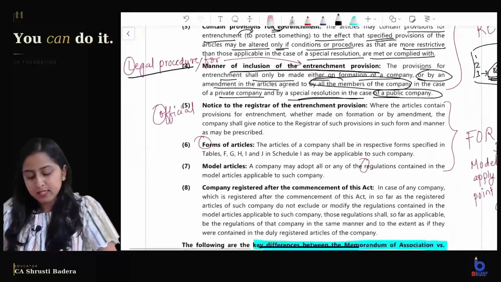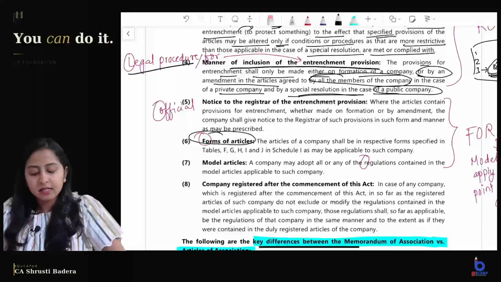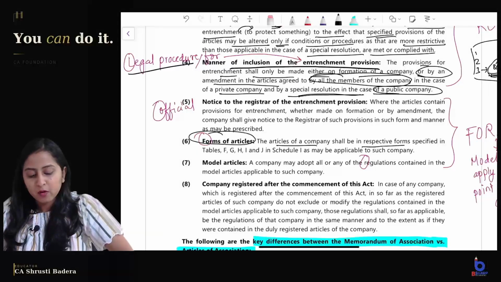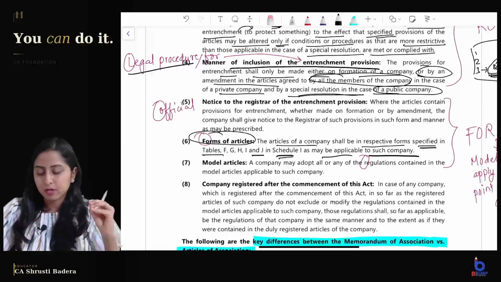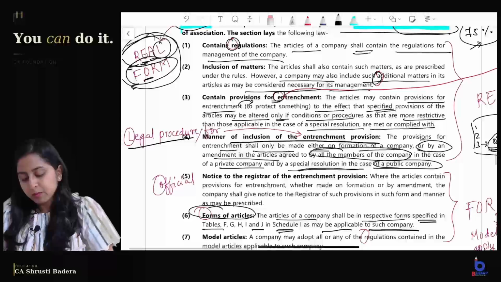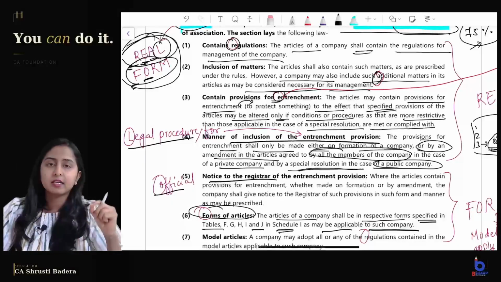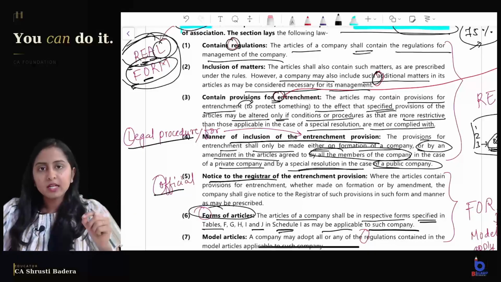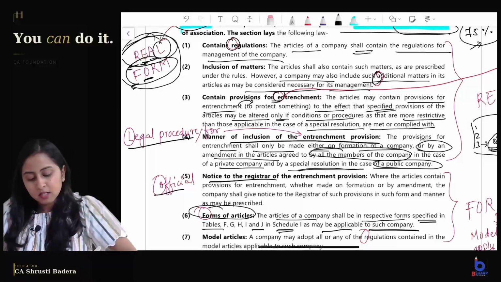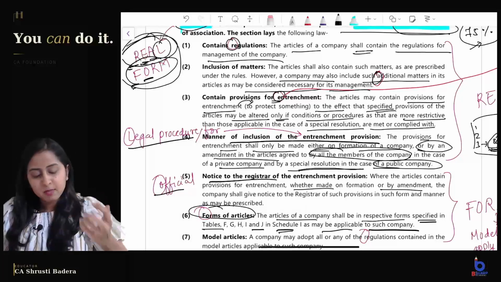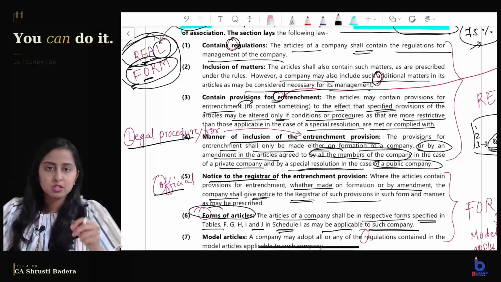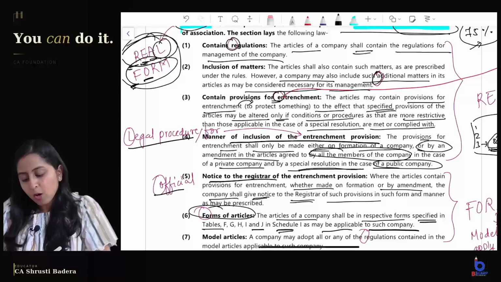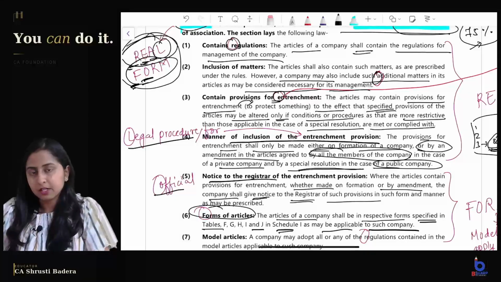Coming to F, what is F? Forms of articles. The articles of a company shall be in respective forms which are specified in table F to table J of schedule 1 as may be applicable to such company depending on the type of company. So that is form. O means official notice to the registrar for entrenchment provision. If you want to include an entrenchment provision in the articles, whether on formation or afterwards by amendment, the company has to give notice to the registrar of such entrenchment provision.